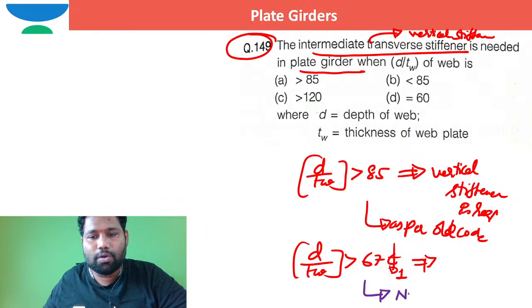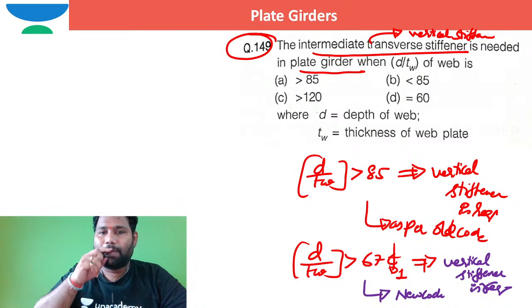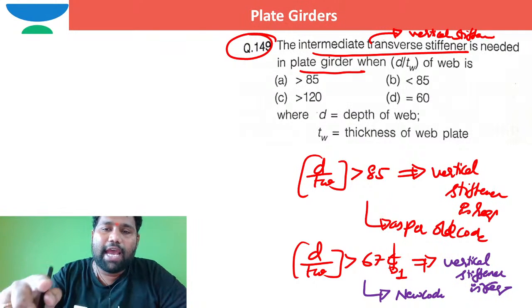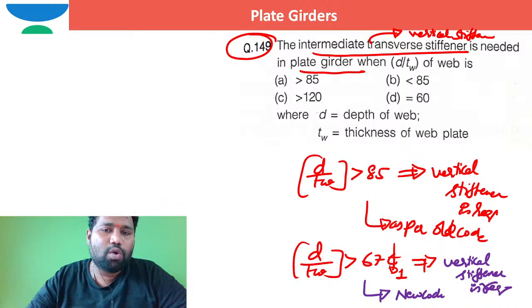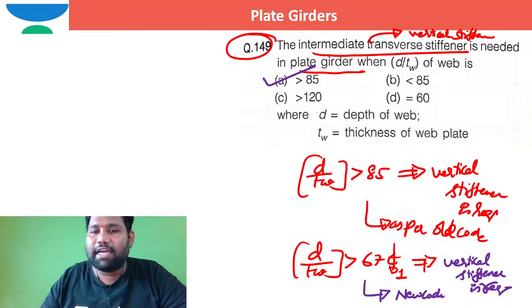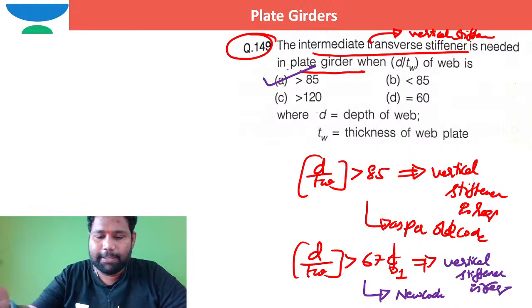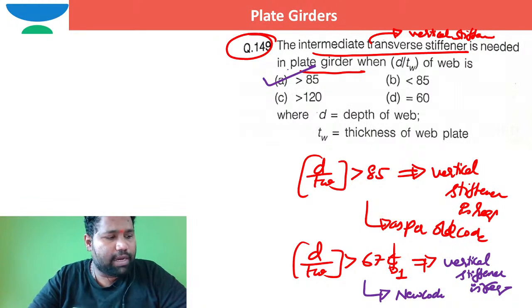As per new code, vertical stiffener is required. So directly I can say here, as the options are given as per old code of practice, I can pick option A, where D is the depth of the web and TW is the thickness of the web plate here, right? So can I move to the next question, bro?